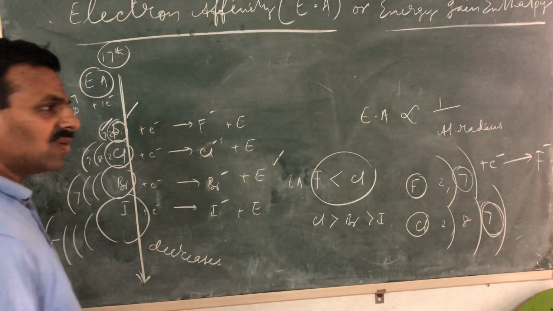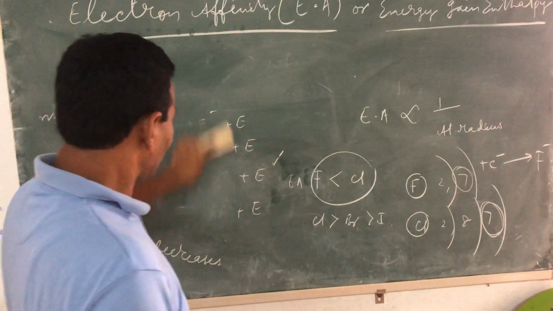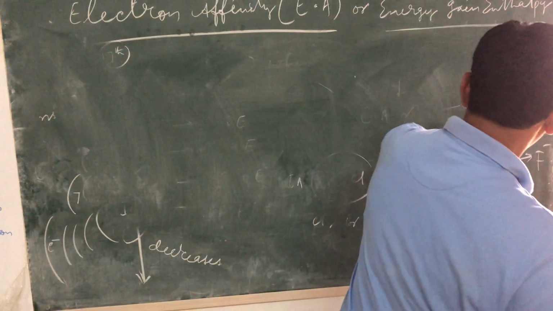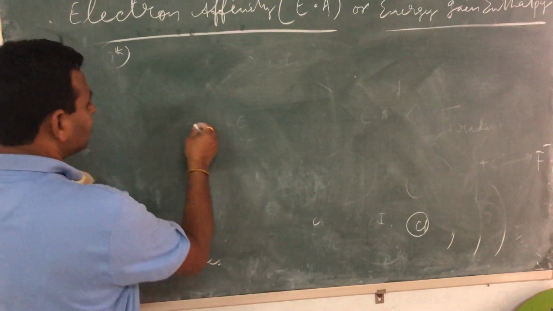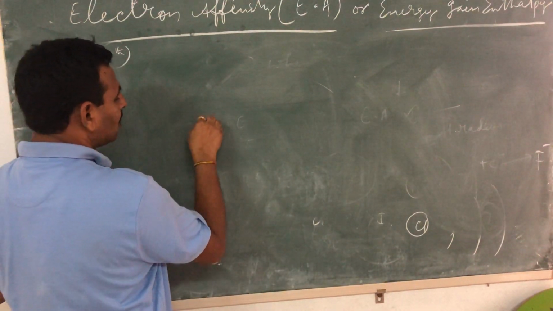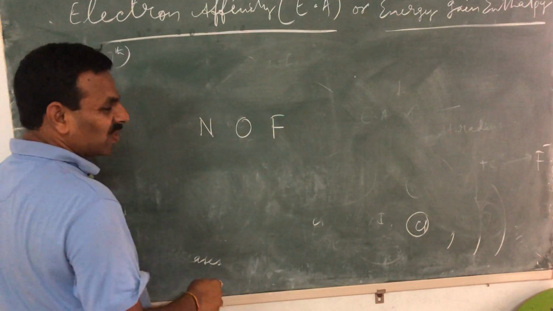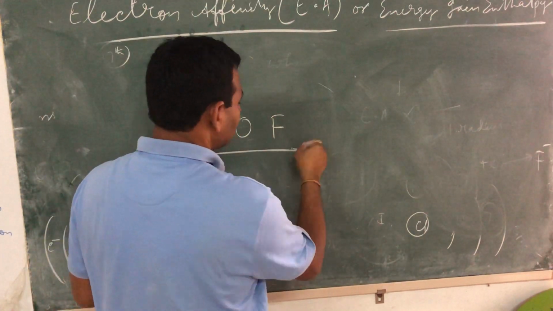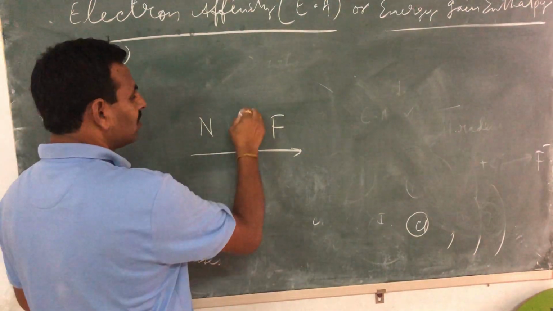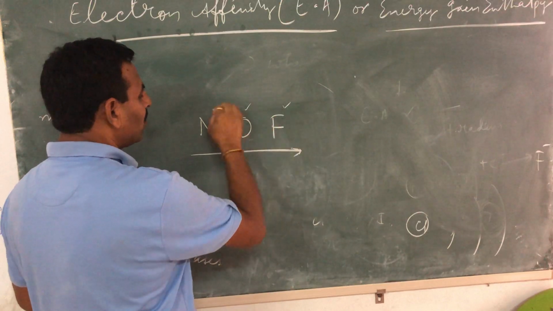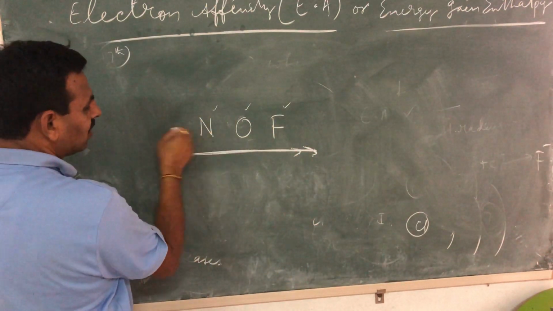Now what will happen to the electron affinity from left to right in a period? Quickly, I'll take up a couple of examples here. I'll start with nitrogen, oxygen, then fluorine. We should not take neon, because in neon you cannot add any electron. So nitrogen you can add an electron, oxygen you can add an electron, fluorine you can add an electron. So from left to right, we can also write other elements like before nitrogen.